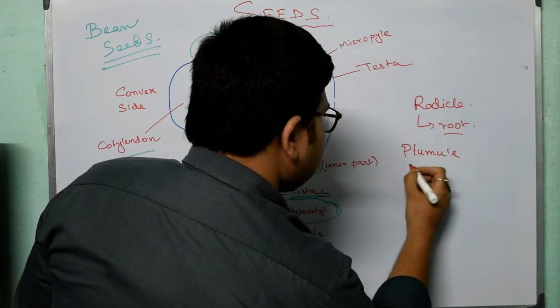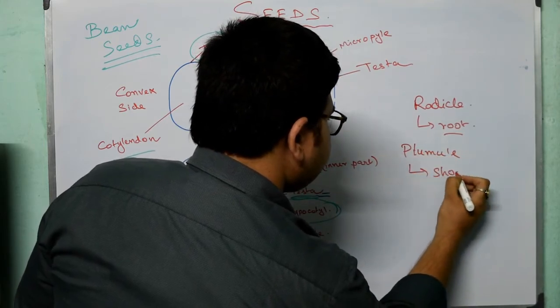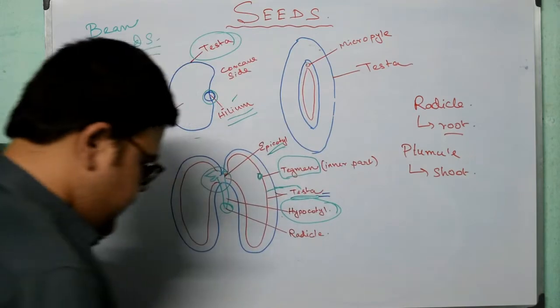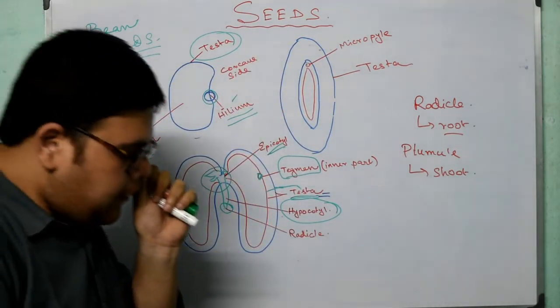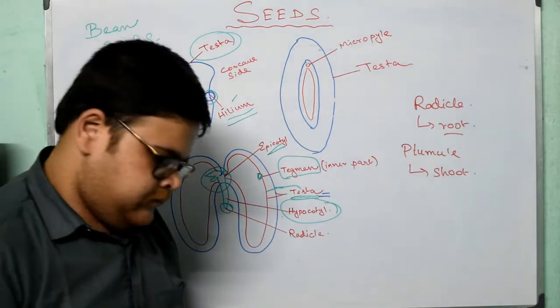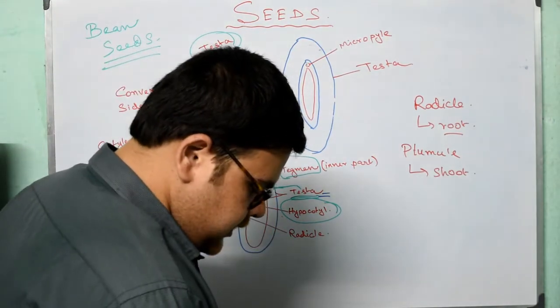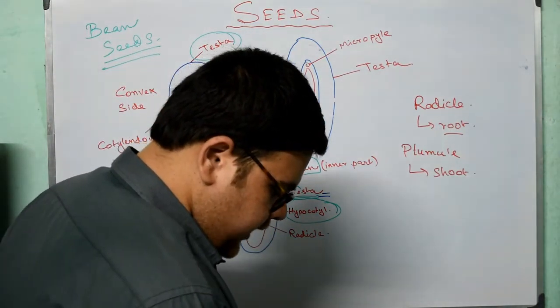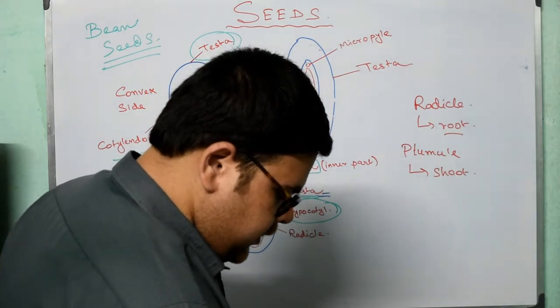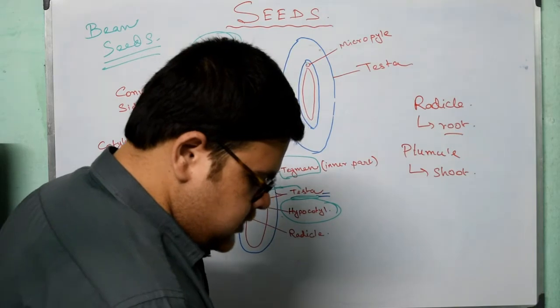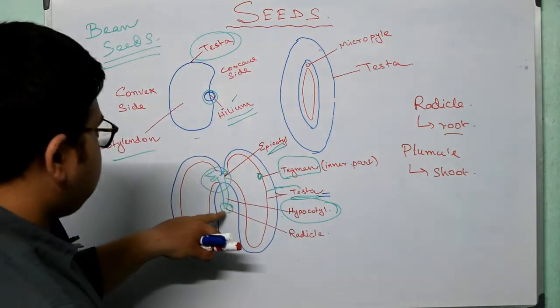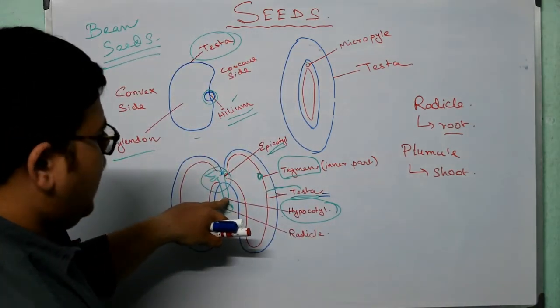This becomes the shoot. Okay, so I hope this is clear up till this seed, what is being seed and how the things are done. Next, the region of the axis between the point of attachment of cotyledon and the plumule is called epicotyl. The region of the axis below the cotyledons is called the hypocotyl. This is the radicle, this is the hypocotyl.